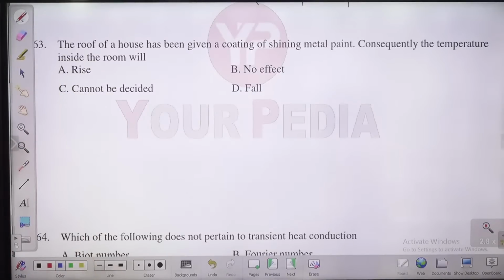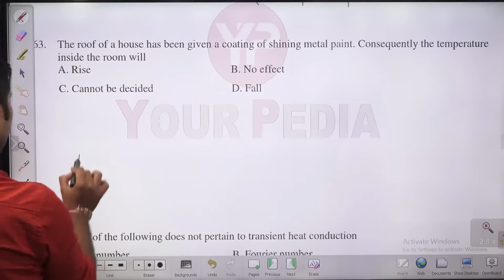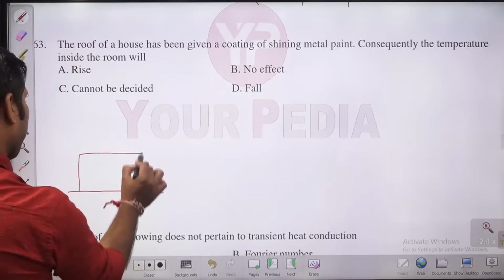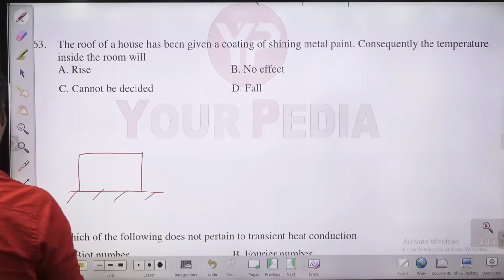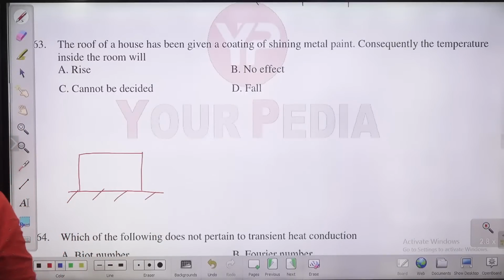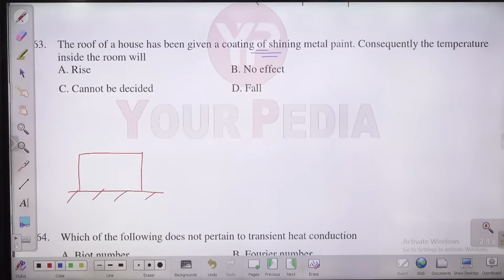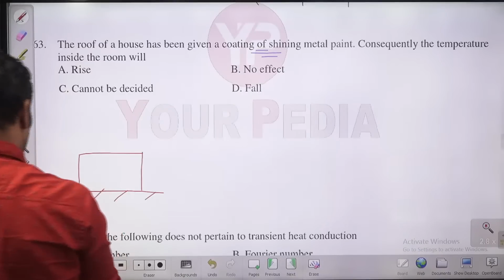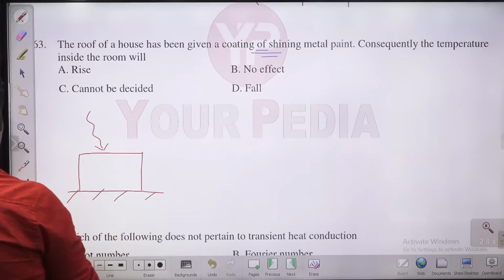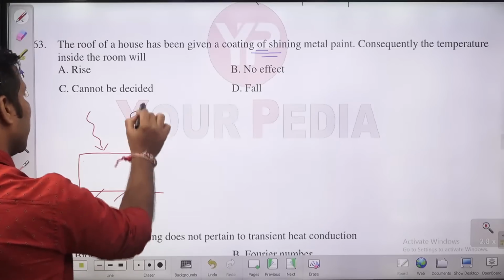The roof of a house. So let us consider a house, something like this. So this is the house. The roof of a house is coated with some kind of shiny material. Roof of a house is coated with shiny metal paint. Guys, if you are providing some kind of shiny metal paint, what will be the reflectivity of the shiny metal paint? It will increase.